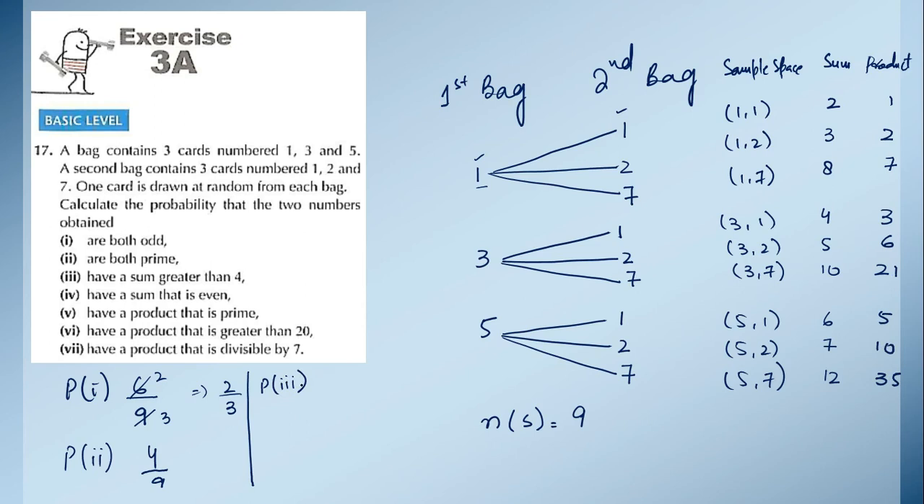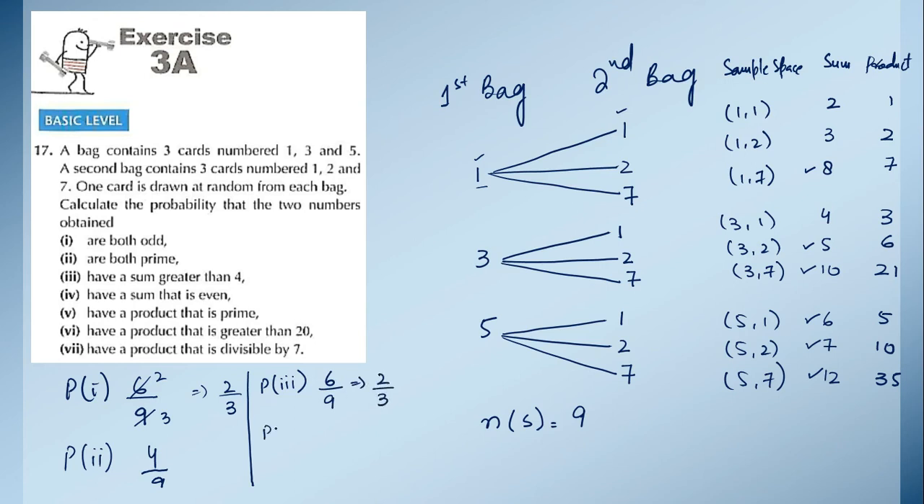So let's check that when we check this sum column, how many times we are getting a number greater than 4. So 8 is greater than 4, 5 is greater than 4, 10 is greater than 4, 6 is greater than 4, 7 is greater than 4, and 12 is also greater than 4. Now if we count these numbers, so 1, 2, 3, 4, 5, 6. So 6 times we are getting a number greater than 4. So again when we simplify this, it's 2 upon 3.